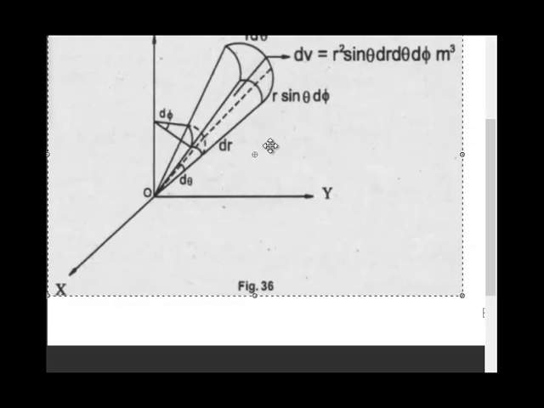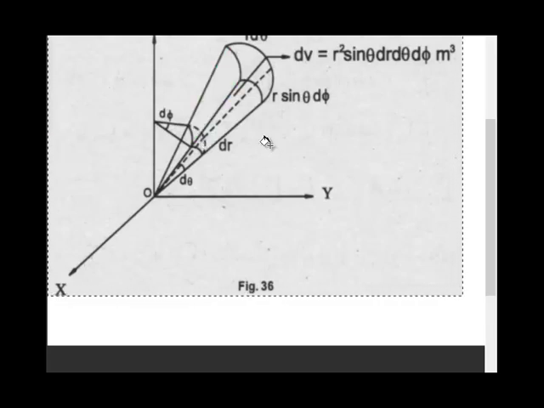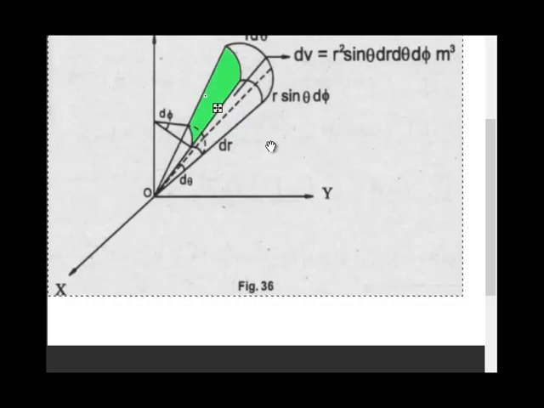In this we have 6 faces. One face you can see is this face. One face is the bottom face. So this is one face, this is another face, this is top face, and the bottom is there. So this is the differential volume.